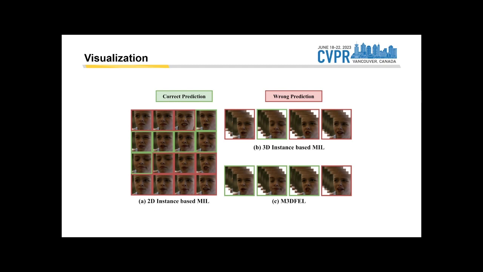For example, we looked at how our method performs on a single instance in a sample with strong facial movements. We found that traditional 2D instance-based MIL is heavily influenced by the facial movements when the subject is talking. But our framework can recognize confusing expressions with confidence given by these instances and successfully predict the emotional status of these tricky samples.